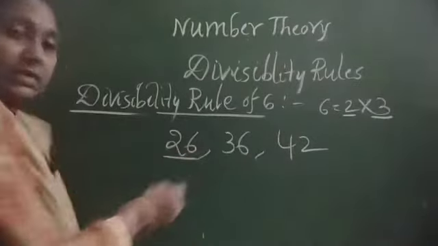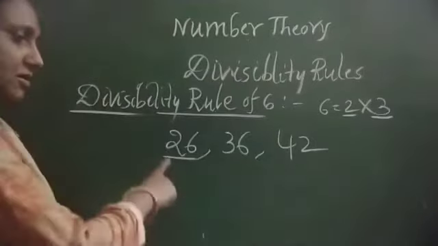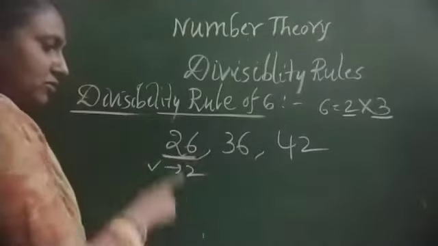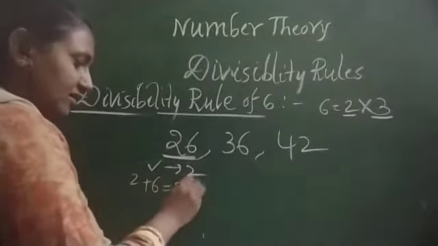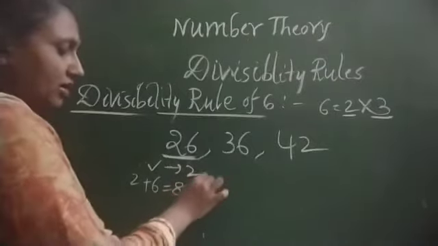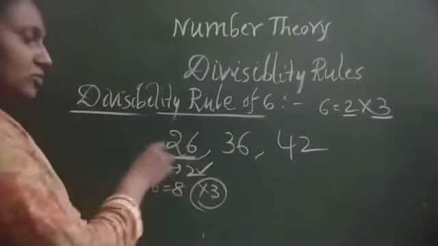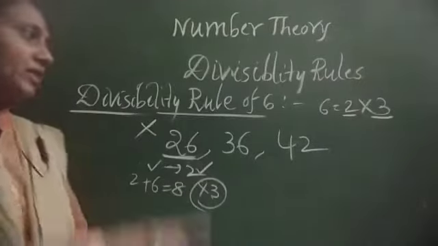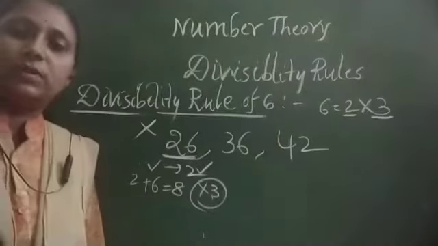So first of all you have to check whether 26 is divisible by 2 and 3. Then it should be divisible by 6. So 26 is divisible by 2. Yes, it is divisible by 2. But it is not divisible by 3. Why? Because 2 plus 6 is equal to 8, and 8 is not divisible by 3. So whenever it is not divisible by 3 and only divisible by 2, it is not divisible by 6. Yes, that is the divisibility rule of 6. It should be divisible by both 2 and 3. Then the number is divisible by 6.